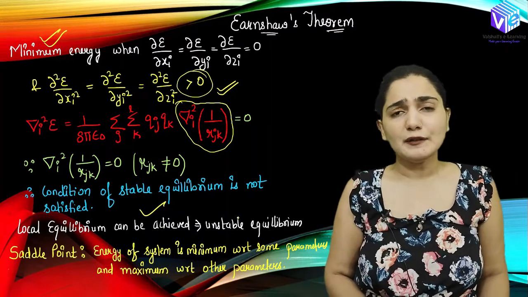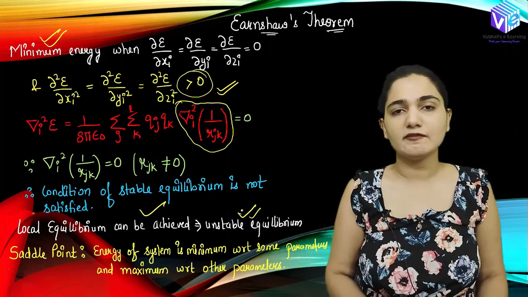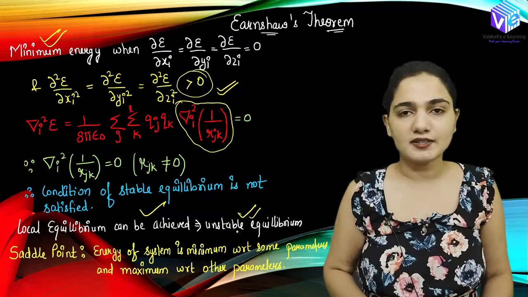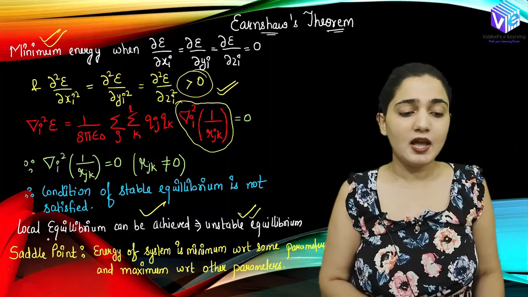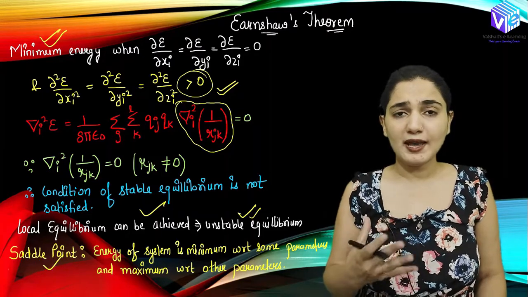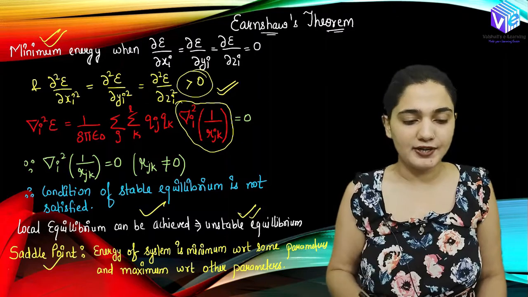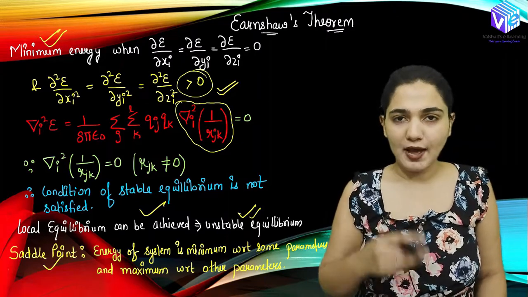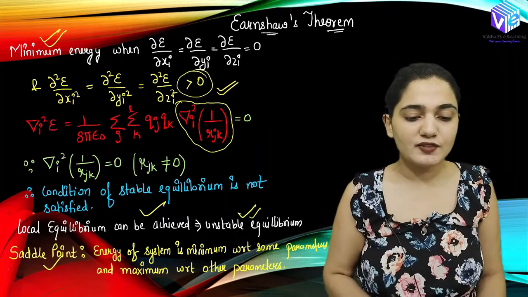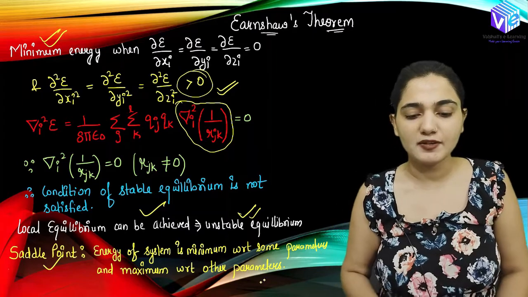We can have the local maxima, local minima, which is going to give me the unstable equilibrium, like I showed you in the case of 3 charges at the 3 vertices of the equilateral triangle. Now this point is known as the saddle point. We all have seen the horseshoe. At the horseshoe we have the saddle point, right? So it is known as saddle. I'm going to tell you how we have the saddle in the graphs as well. So the energy of the system is minimum with respect to some parameter and maximum with some parameter.